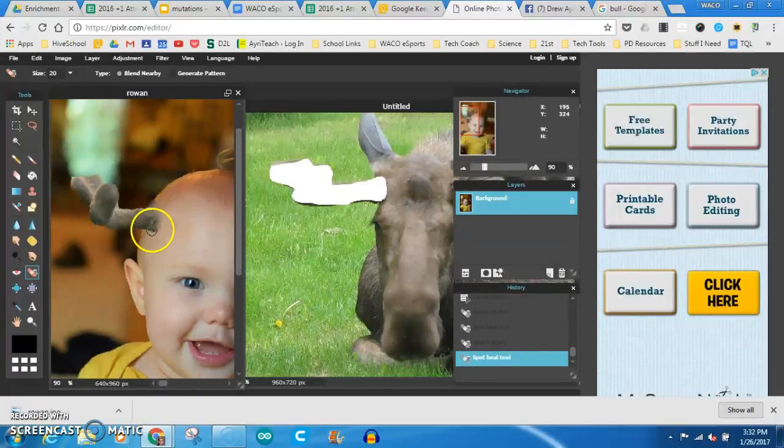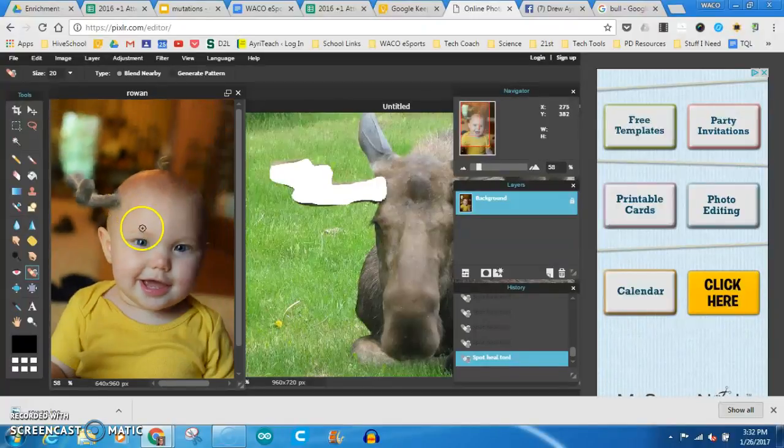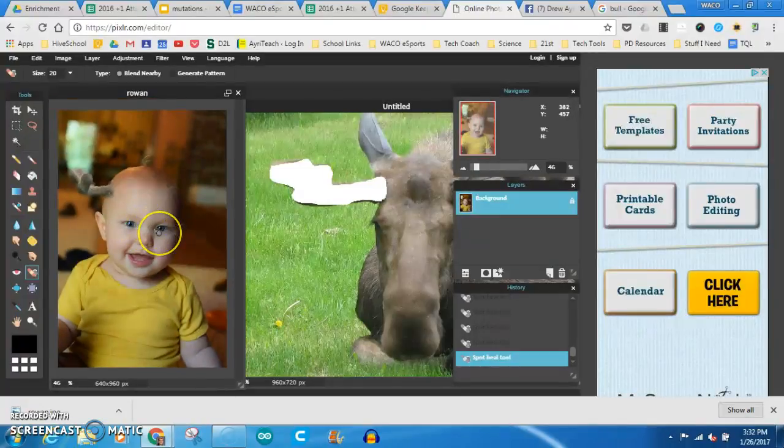What it does is you can see it kind of blurs the pictures together, and it softens those edges a little bit to where it doesn't stick out quite as bad. And there you go. Moose antlers. Or a moose antler. Anyway, we could go in and put the other one on there.